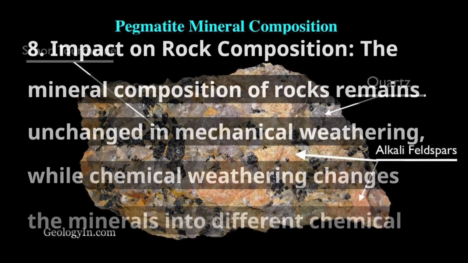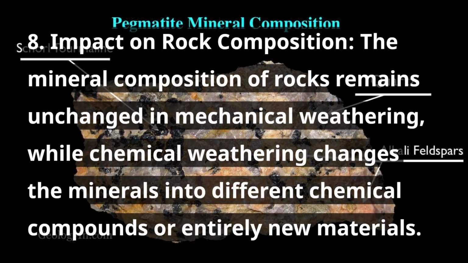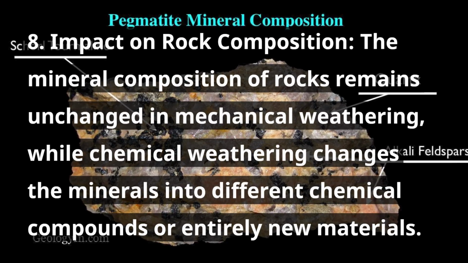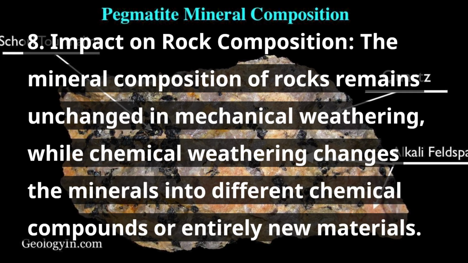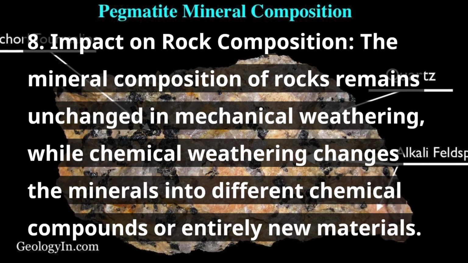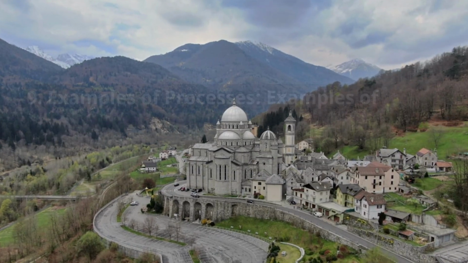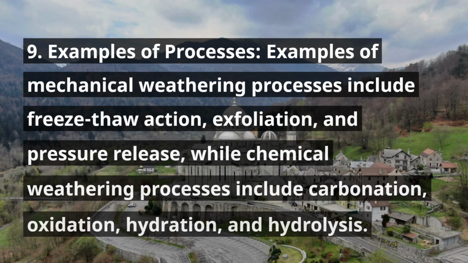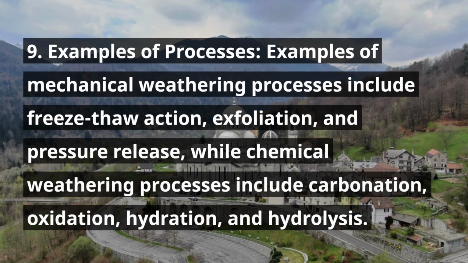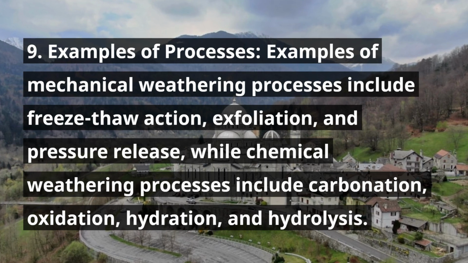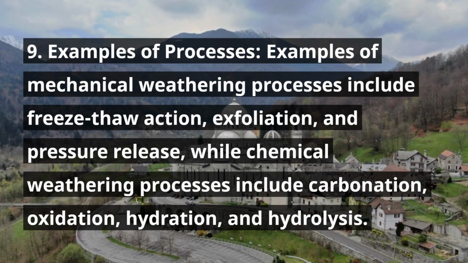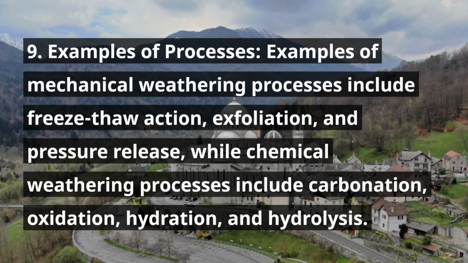8. Impact on rock composition. The mineral composition of rocks remains unchanged in mechanical weathering, while chemical weathering changes the minerals into different chemical compounds or entirely new materials. 9. Examples of processes. Examples of mechanical weathering processes include freeze-thaw action, exfoliation, and pressure release, while chemical weathering processes include carbonation, oxidation, hydration, and hydrolysis.